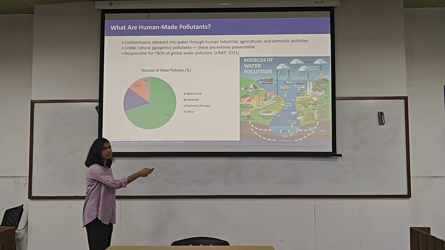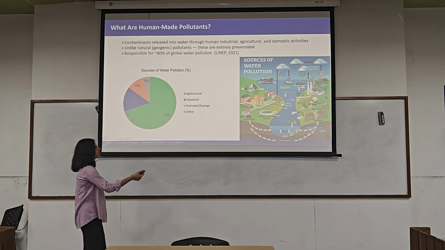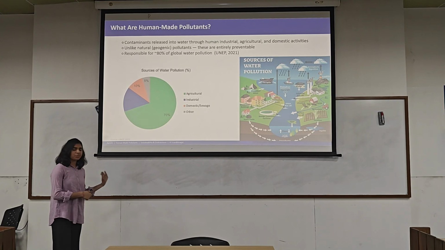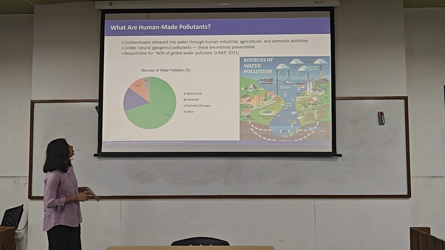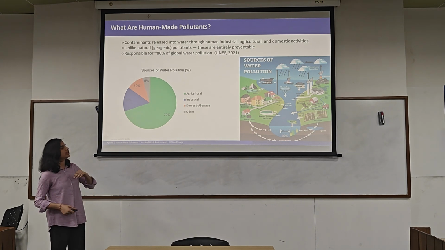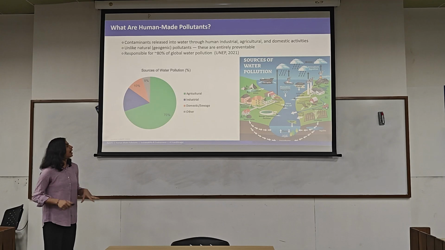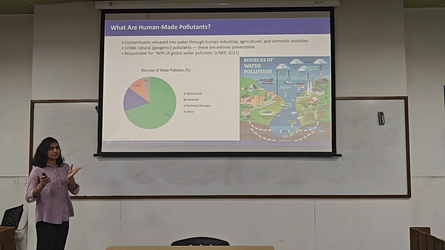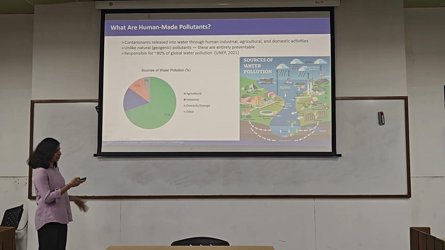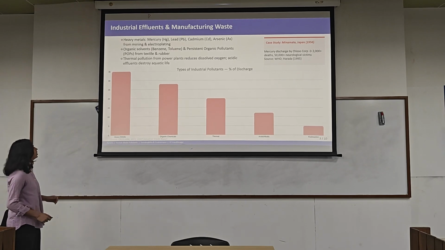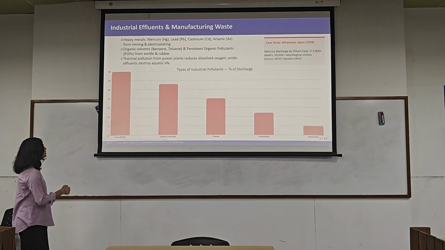In this picture, we can also see different sources of water pollution. Unlike natural sources of water pollution, most human-made pollutant sources are identifiable and controllable, so these are somewhat preventable. Why do we have to focus on them? Because 80% of global water pollution is because of human-made pollutants. Among the types of industrial pollutants,